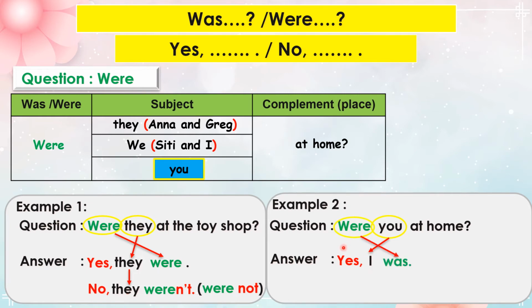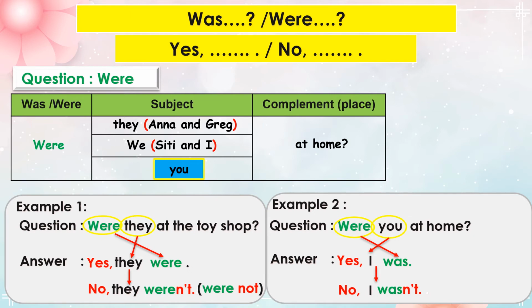For special subject I, you need to use was. Yes, I was. For negative answer, start with no, then followed by the subject I. Then the be verb in negative form wasn't. No, I wasn't.